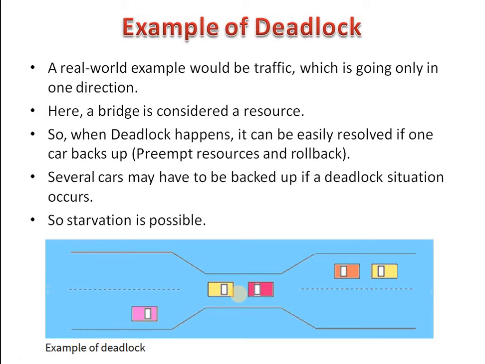So consider one more example: crossing a river that has a number of stepping stones. At most one foot can be on each stepping stone at a time. To cross a river, a person must use each of the stepping stones. We can view each person crossing the river as a process and each stepping stone as a resource. A deadlock occurs when two people start crossing the river from opposite sides and meet in the middle. That situation is called a deadlock.